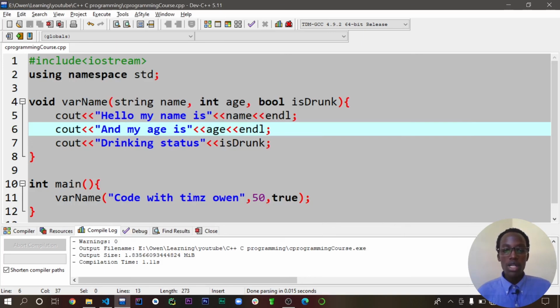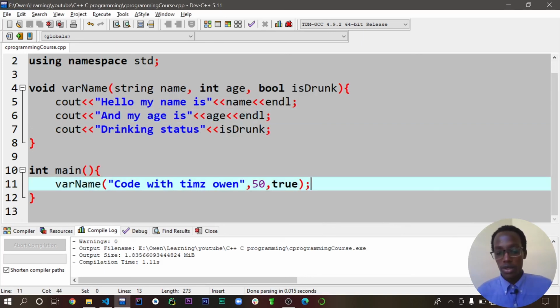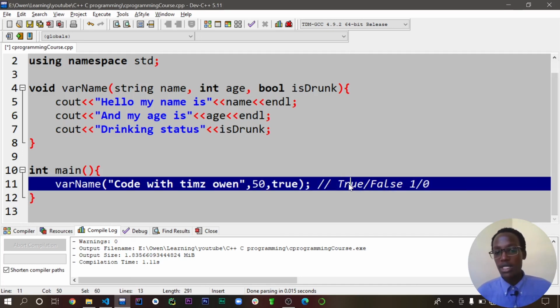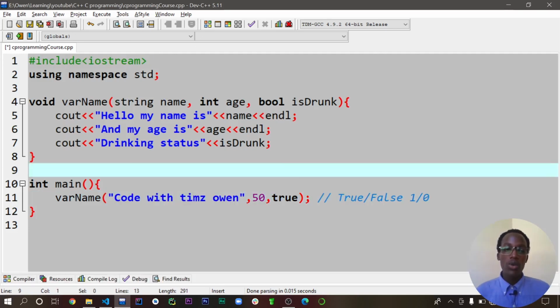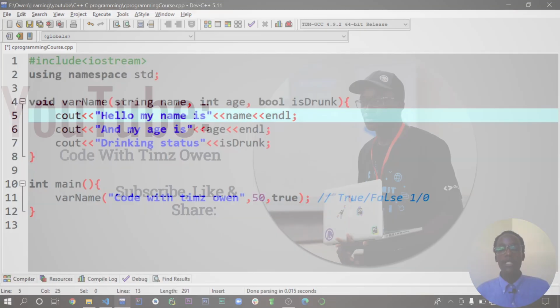So it's taking in as 1. Because for booleans we can have either true or false, or 1 or 0. So remember that 1 will be represented by a true value and 0 will be represented by false. So that is how we can pass in parameters and arguments inside a function.